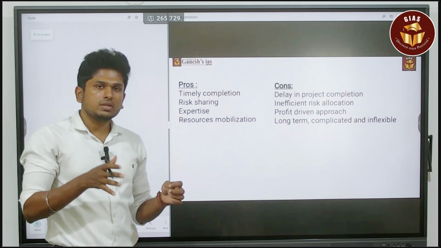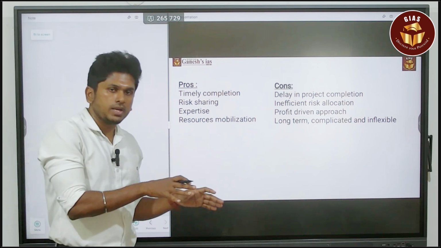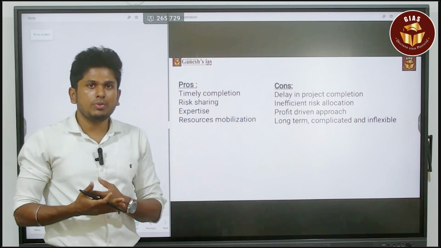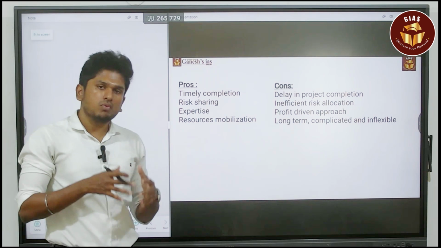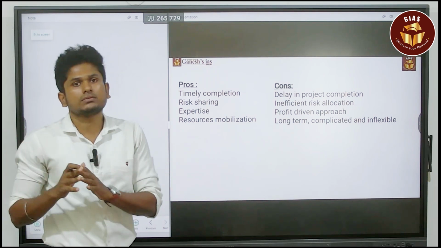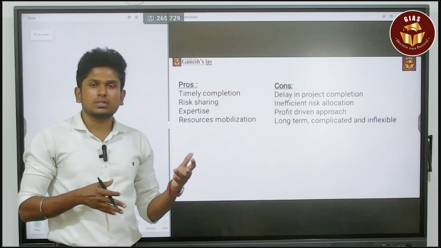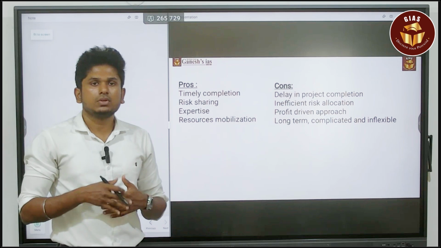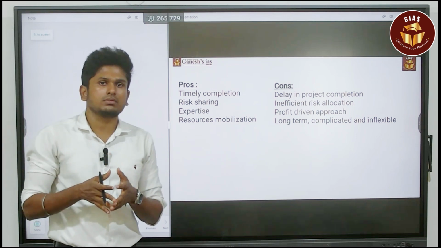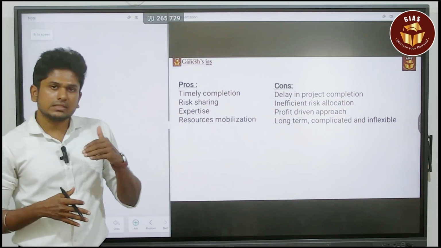So here it is about build, operate and transport, which means the government is going to provide the money and the private player is going to provide the expertise. That is one of the triple P models. In that scenario, what if the government is not providing the money to the private player? Obviously it will affect the completion of the project in a timely manner. Next, inefficient risk allocation. That is the major issue.